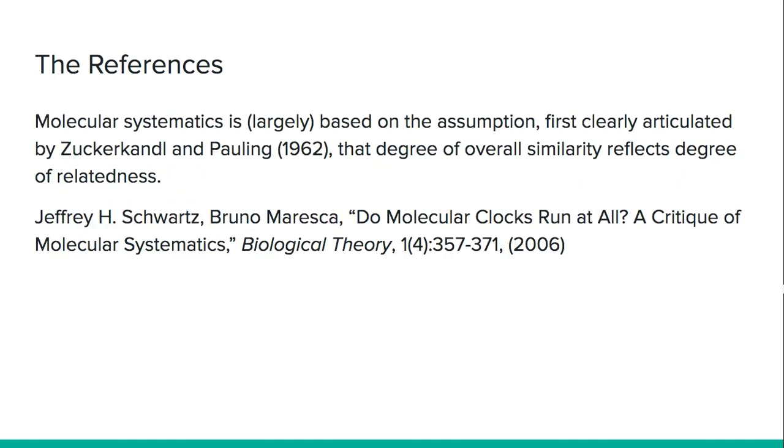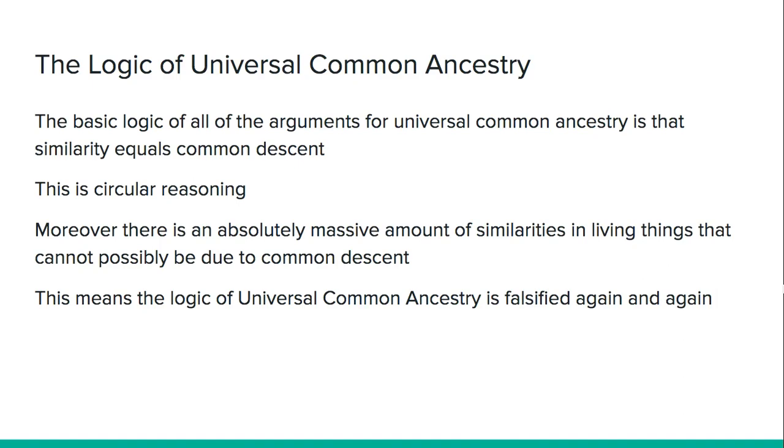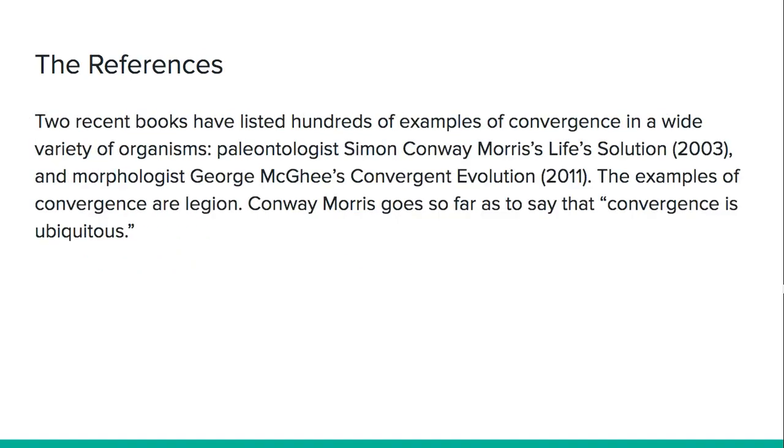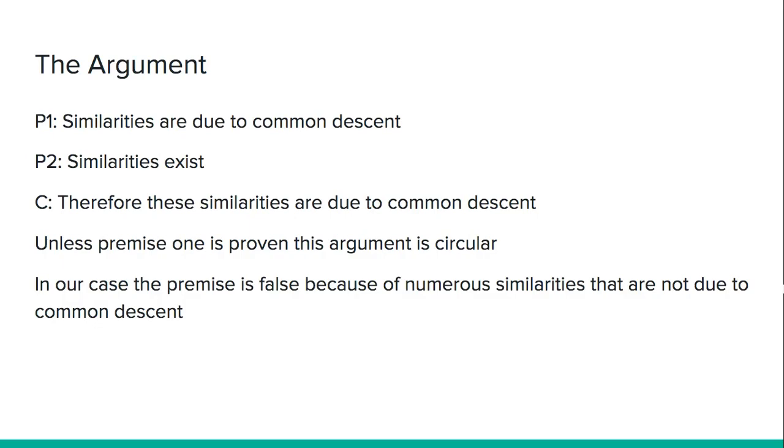Now, again, the main problem for this is there is an absolutely massive amount of similarities in living things that cannot possibly be due to common descent. And I'll just give two references for this. One is Simon Conway Morris's book Life's Solution, and another is this book, Convergent Evolution. These give numerous examples of cases of convergent evolution, or similarities that are not due to common descent. Conway Morris goes as far as to say that convergence is ubiquitous, meaning it is extremely widespread and present throughout life. So the basic logic has to be false.